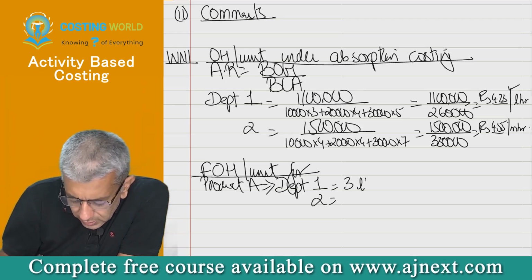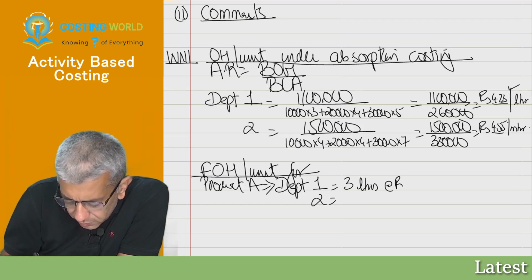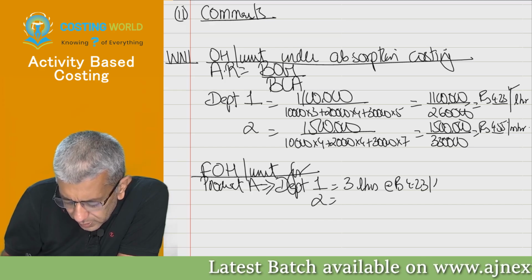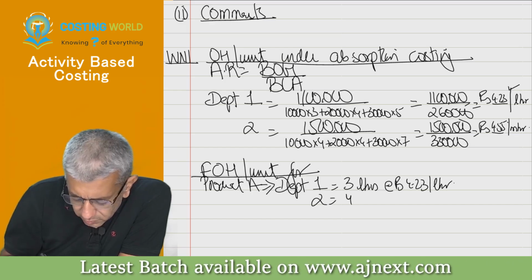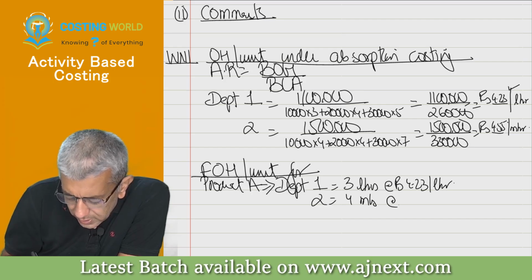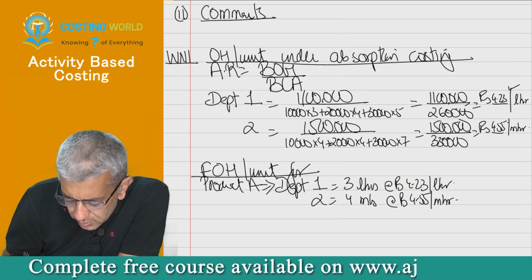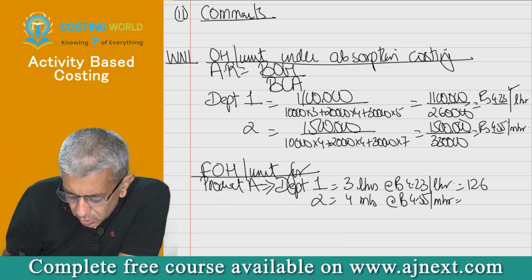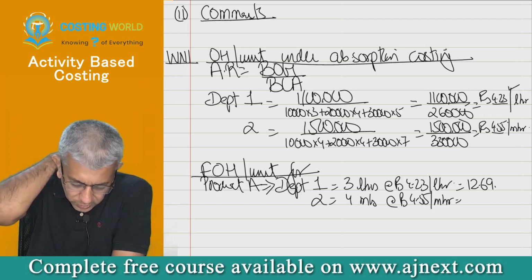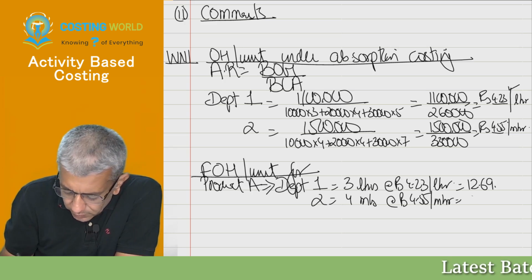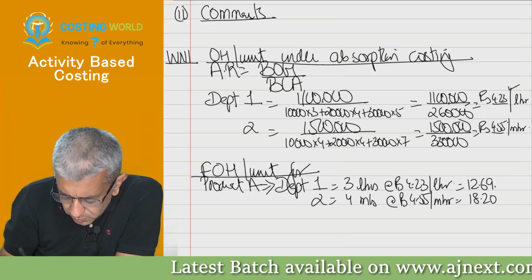So 3 labor hours at the rate of 4.23 per labor hour, 4 machine hours at the rate of 4.55 per machine hour. 12.69, 18.20, no?